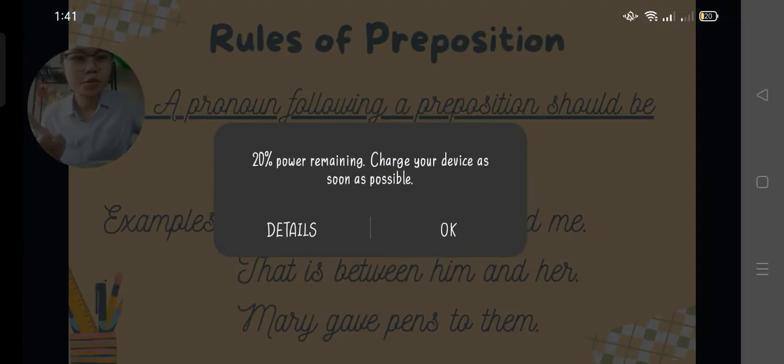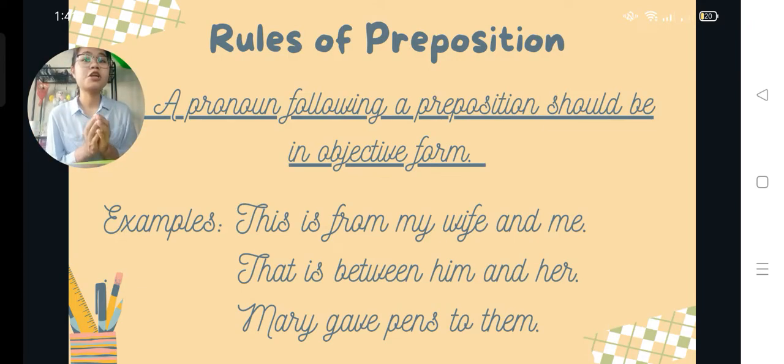So the objective form of pronoun in first person singular is me. The second person singular is you. The third persons are him, her, and it. While the objective form of pronoun first person plural is us, second person plural is still you, and the third person plural is them.